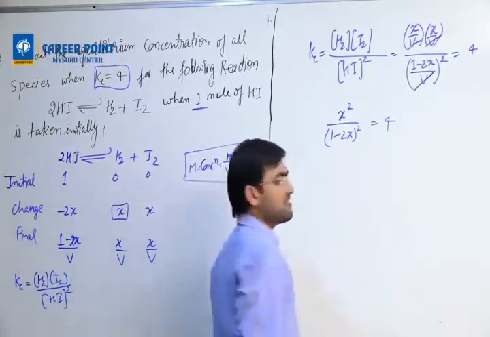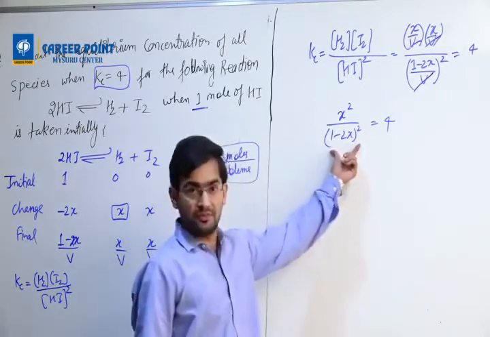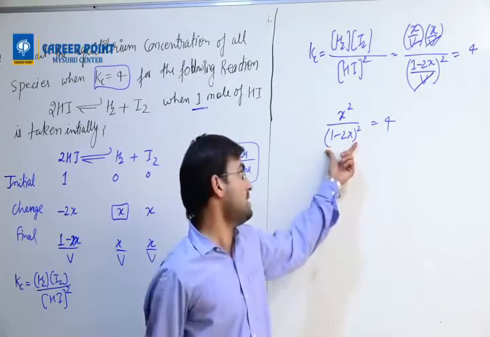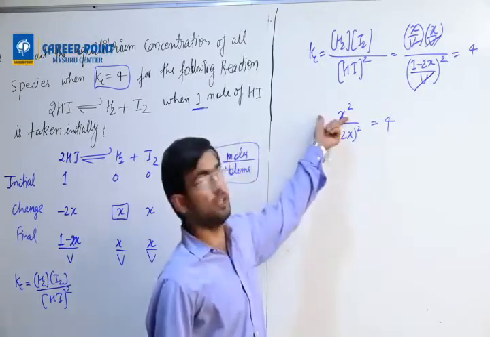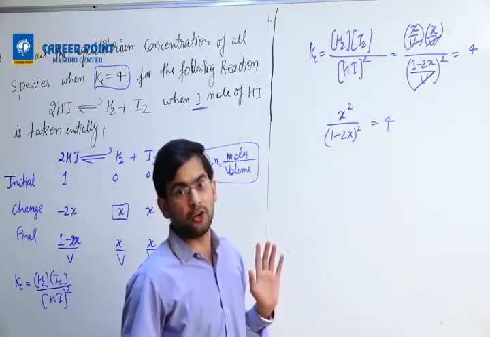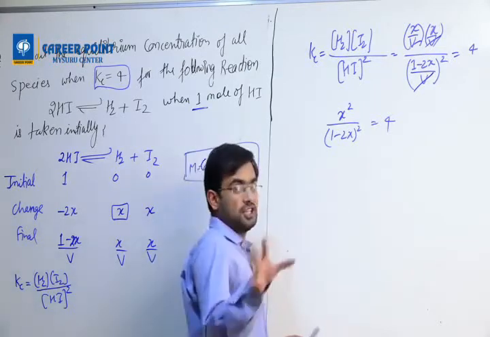Then there is one step. You can do the long method. What is the long method? You open this using the square formula, A square plus B square minus 2AB, multiply it here, bring it to the same side, add it, and solve with the quadratic equation. But I'm not going to do it because it's a lengthy method. I want to solve this question by the easiest step. What do you do?